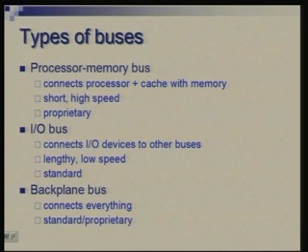On one hand you can have what is called a processor memory bus, whose responsibility is to connect processor and memory. When I say processor, it would typically mean processor and cache together. Such buses are required to be extremely high speed buses, and they are short in length. That means they do not spread out physically in the system.